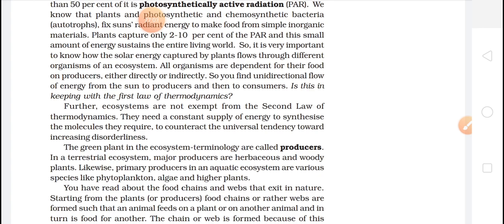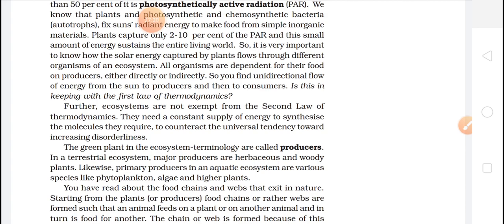Okay, this we know. All the green plants which are doing the process of photosynthesis, we call them producers. Why? Because they are producing. Likewise, primary producers in an aquatic ecosystem are various species like phytoplankton, algae, and higher plants.